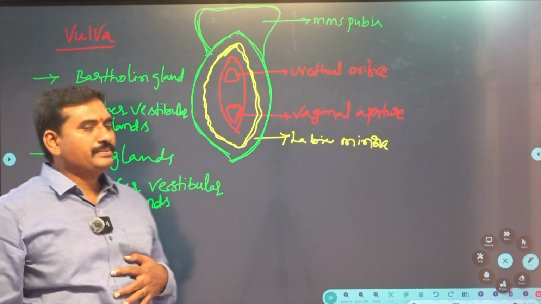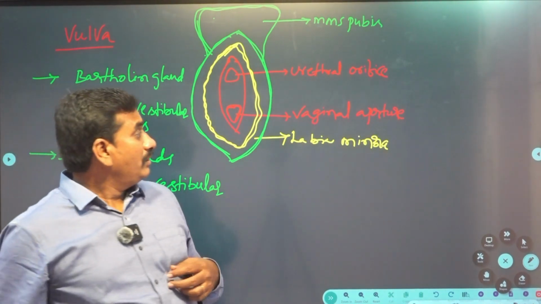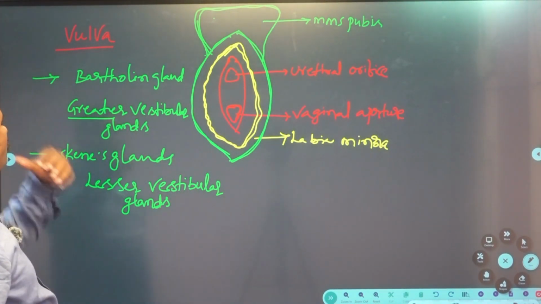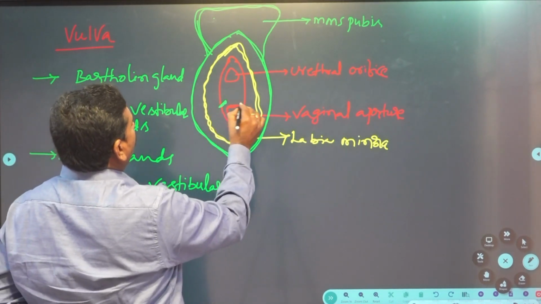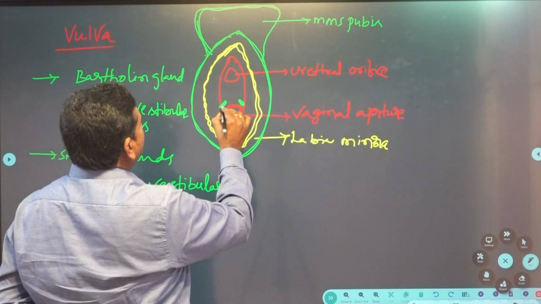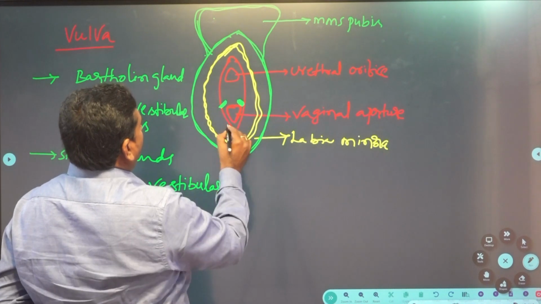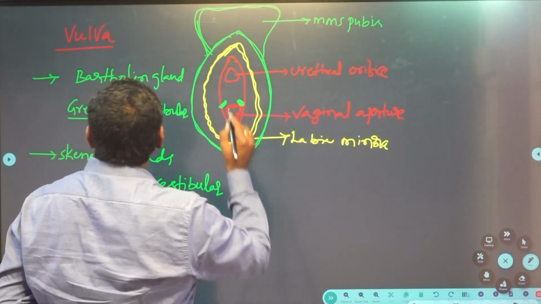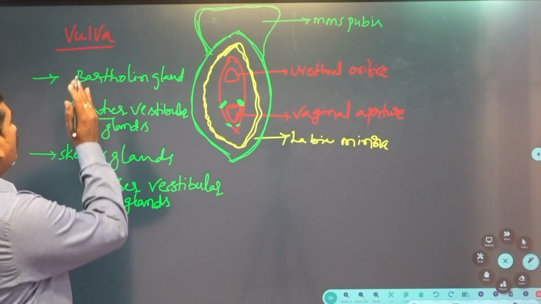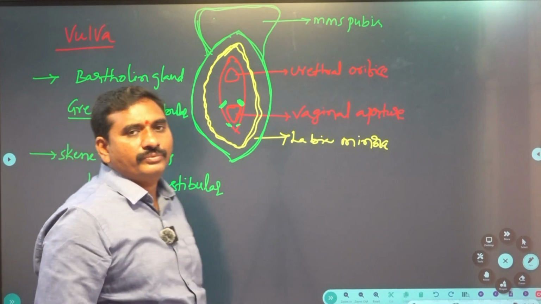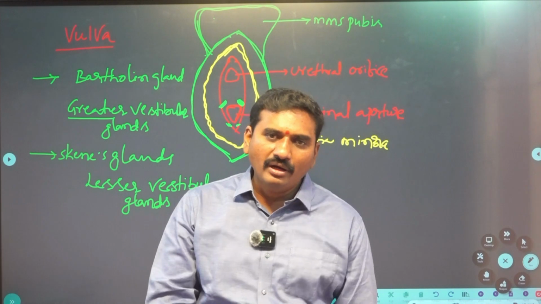Students, please note this down. One pair of Bartholin glands is present here, and another is the Skene's glands. The Bartholin glands secrete mucus which lubricates the vagina.